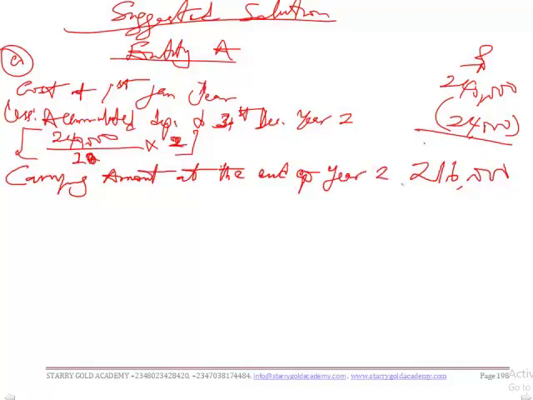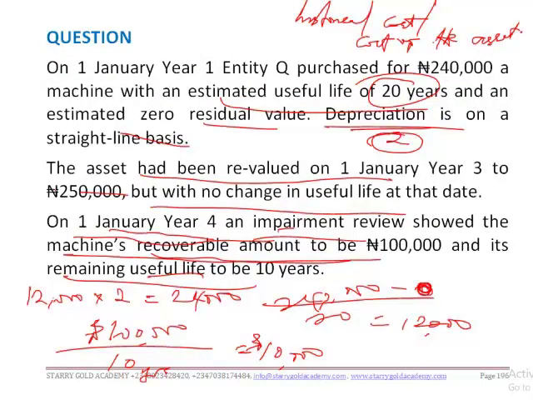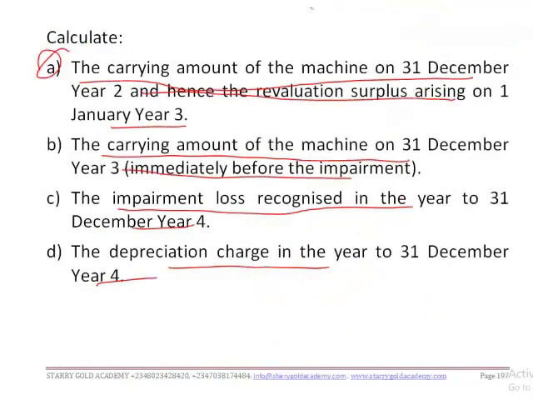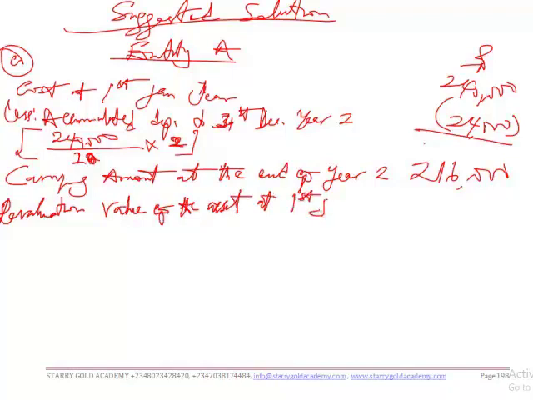If this is the carrying amount at the end of year 2, we are told in the question that there is a revaluation surplus arising on 1st January year 3. So on 1st January year 3, what's the value of the asset? The valuation of the asset at 1st January year 3 is 250,000.